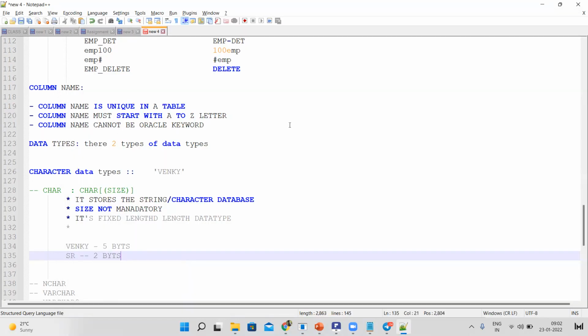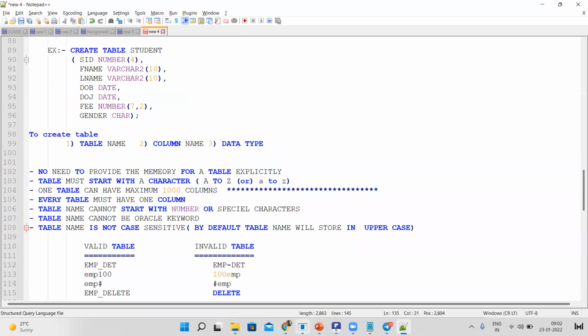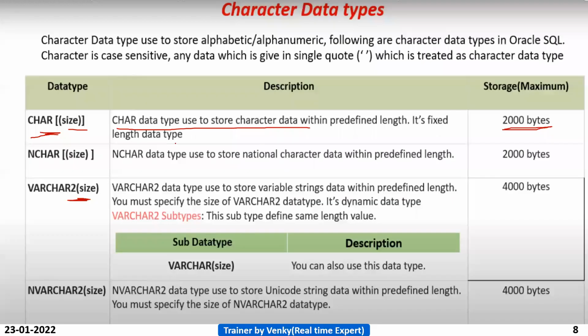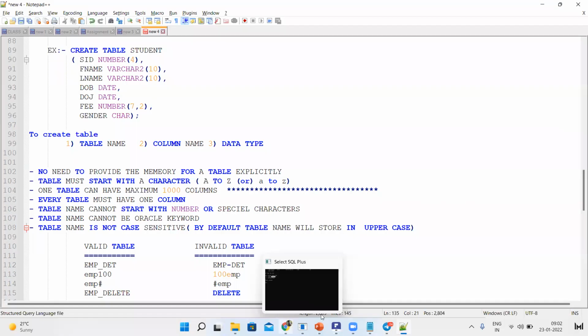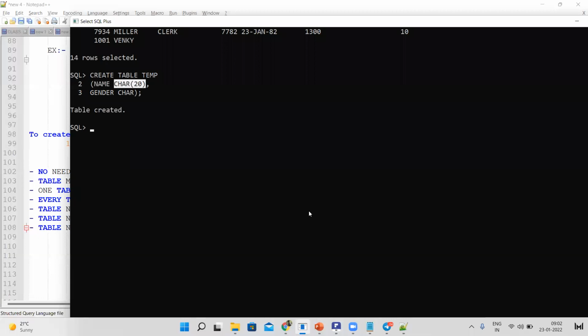If you want to store more than that, you have to declare how much you need. Here the maximum it will allow is 2000 bytes, so you can't declare more than that. For example, I am creating another table, temp1.